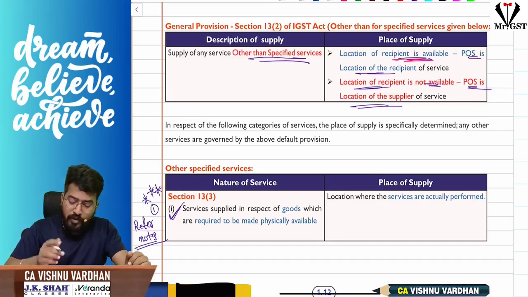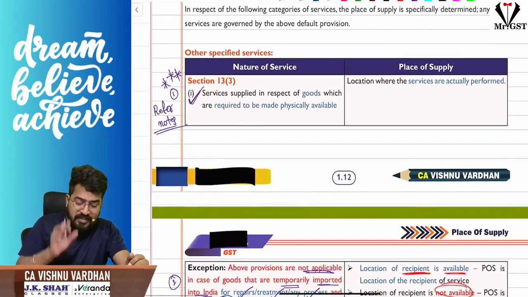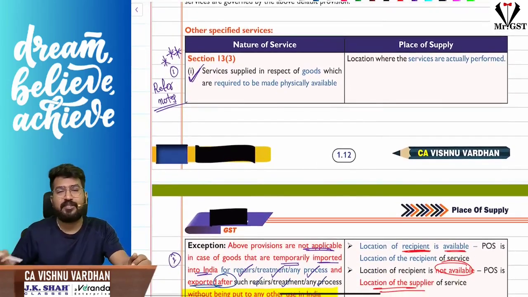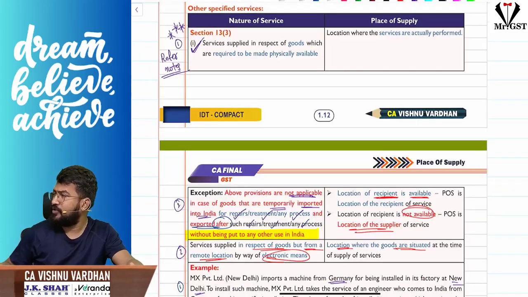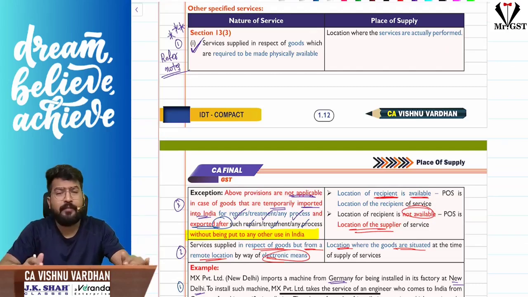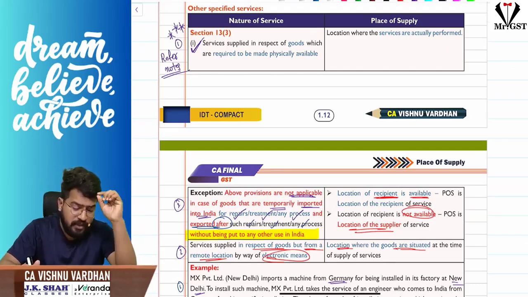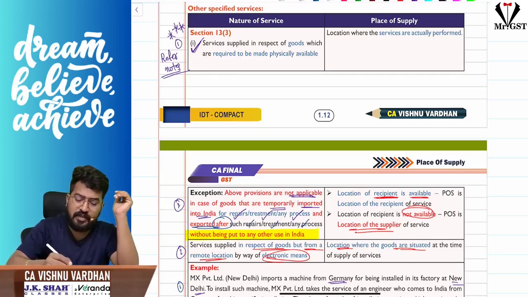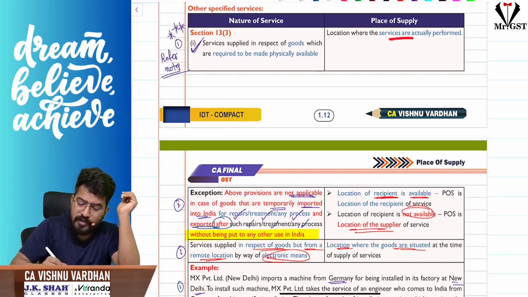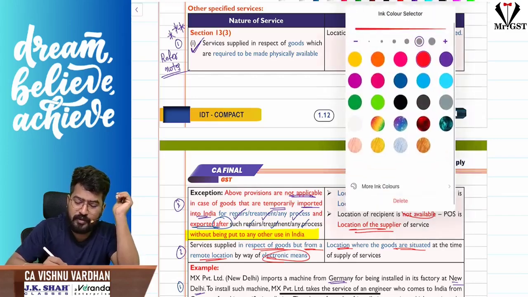Okay, now the specified services, the specified cases, a very important one, 13 subsection 3. Sir, when is 13 subsection 3 applicable? Here you are providing services, and these we can call performance based services also. Please understand, you are providing services on goods, and for providing services on such goods, the physical presence of those goods should be there. In such a case, what is the place of supply? The place of supply is where the services are actually performed.